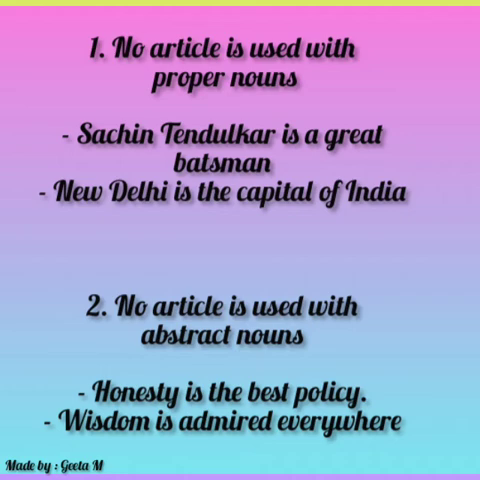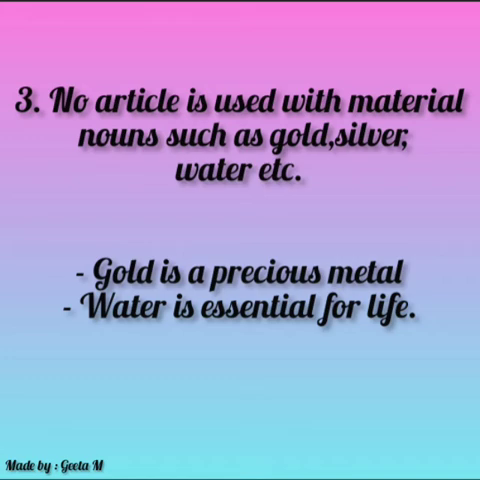We never use any article before material nouns such as gold, silver, water. For example, water is essential for life, or gold is a precious metal. So in these two examples, we haven't used any article because according to the rule, we never use any article before material nouns. Okay, so I hope the usage of the article is clear to you. Now let's do some practice.